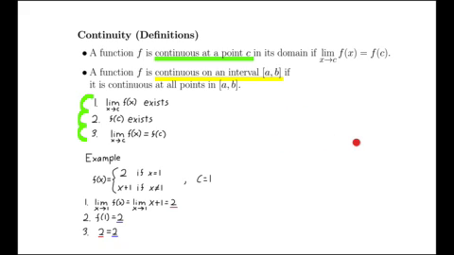Let's now look at the second part here, continuity on an interval. For that, let's use a graph. And this is a picture of a continuous function because it's continuous all across the interval. At every single point, it satisfies this. So no matter where we put a point c in this interval, it's going to satisfy this description. We can recognize it because it looks like a nice continuous graph. There's no breaks.